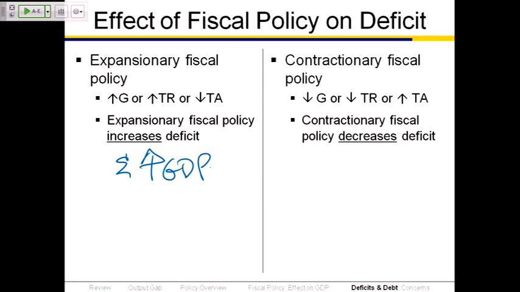Flip it over. Contractionary fiscal policy, which by definition is a decrease in government spending, a decrease in transfers, or an increase in taxes, decreases the size of the deficit. Less outlays, more revenues. Either of those things makes the deficit smaller, and at the same time, those things also decrease GDP. That's why it's called contractionary fiscal policy. So policy to decrease the size of the deficit means there's less spending or there's higher taxes. All else constant, that's going to lead to a contraction of GDP.